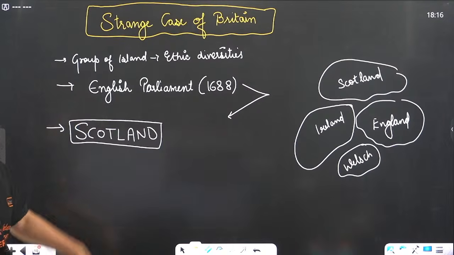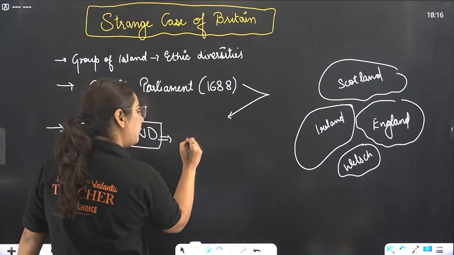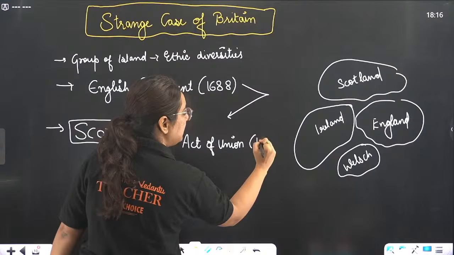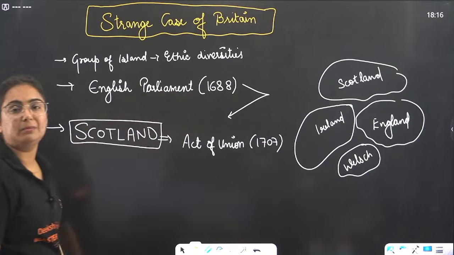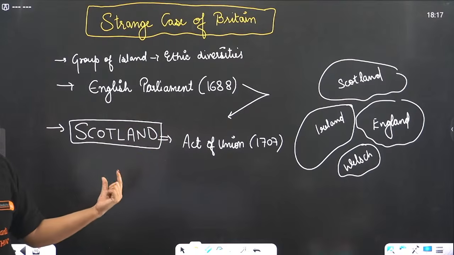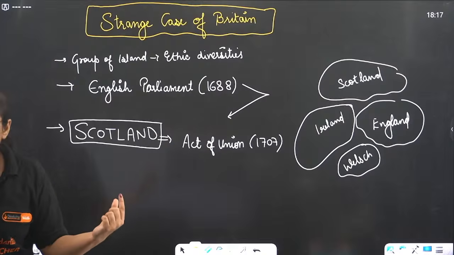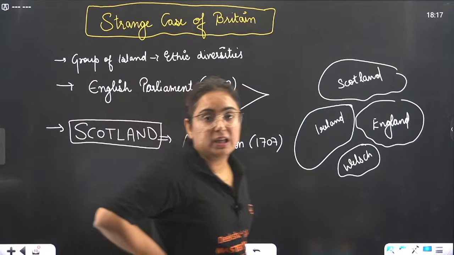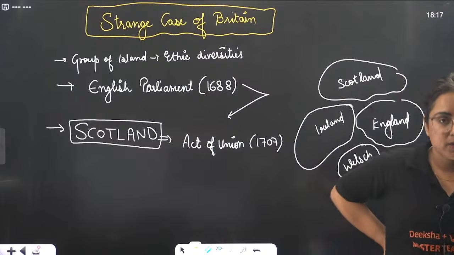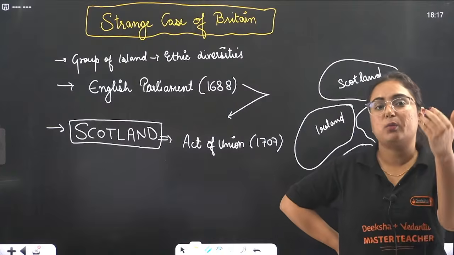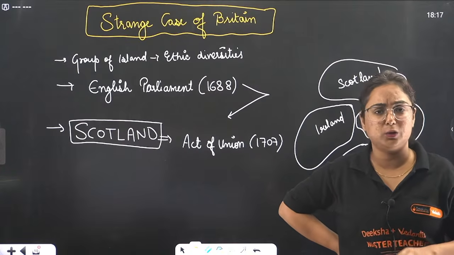As they were powerful, an Act of Union was signed between English people and Scottish people in 1707. After the Act of Union, what happened? They were not allowed to speak their language. They were not allowed to wear their national dresses. So basically, all the rights of the Scottish people were suppressed. The English language was imposed on them, and a lot more things came into the picture.